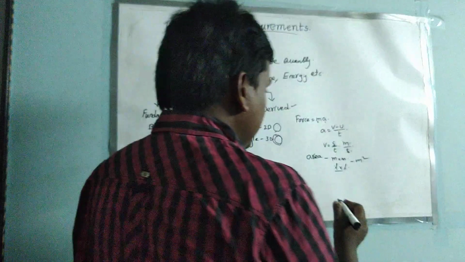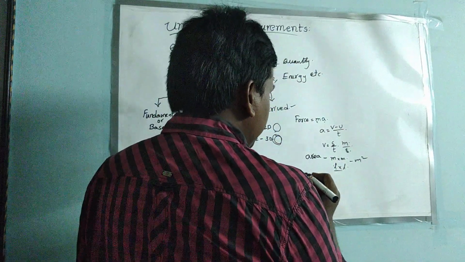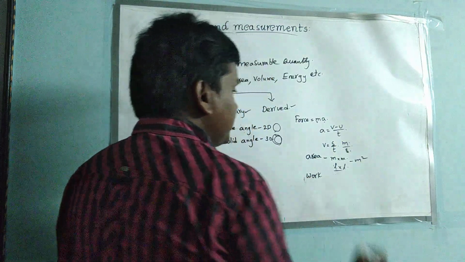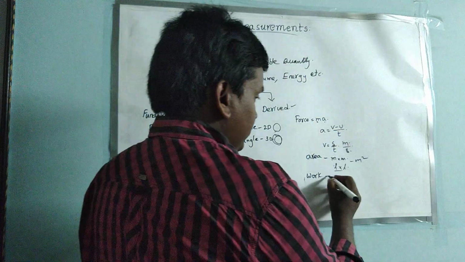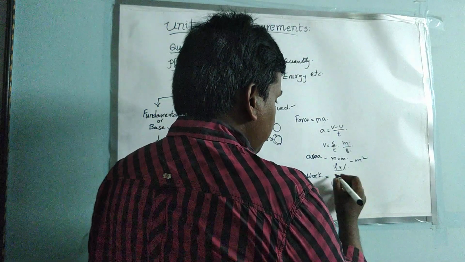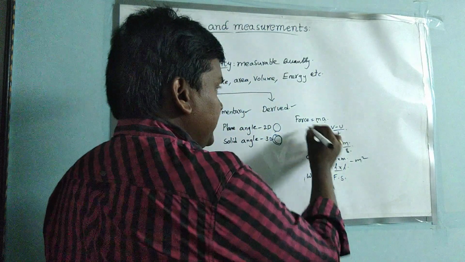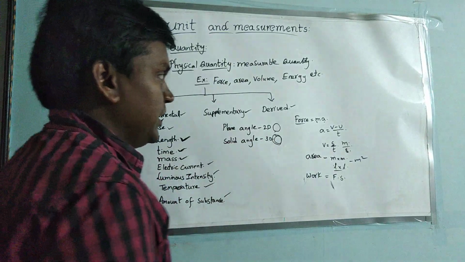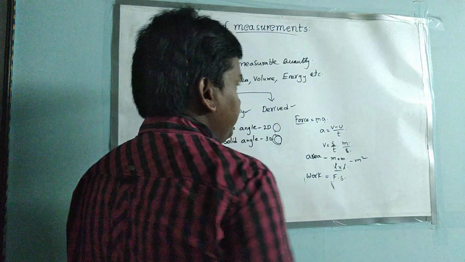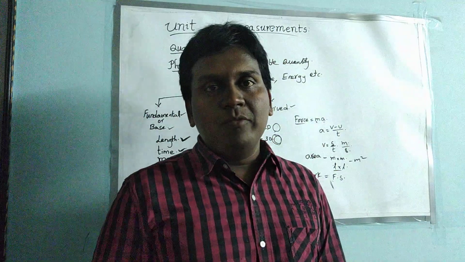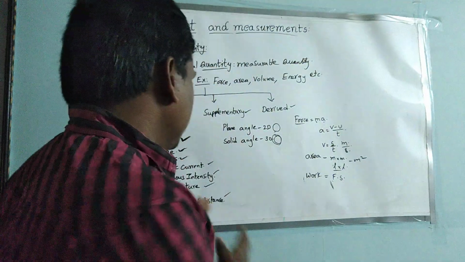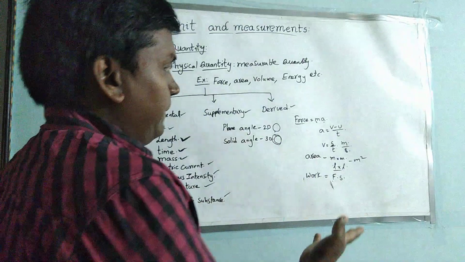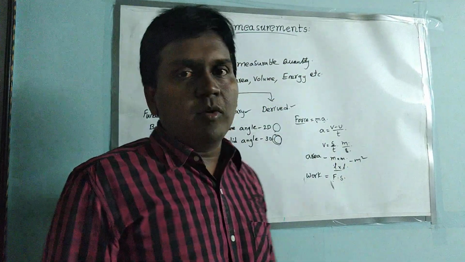In the same way, if you consider energy or work, work is also a derived physical quantity. The reason is work is nothing but the product of force and displacement. Force and displacement means again we are considering length here. So there are so many base quantities in this too. So that's why this is called as derived physical quantities. That means by using the fundamental quantities, maybe the fundamental quantity may be one or more than that, that comes into the derived physical quantities.